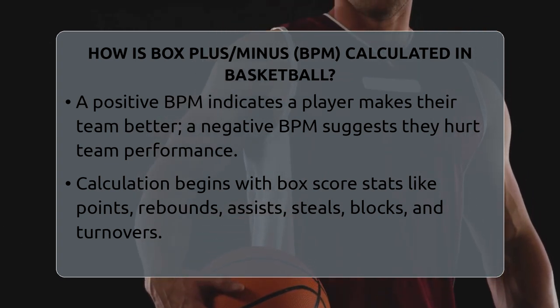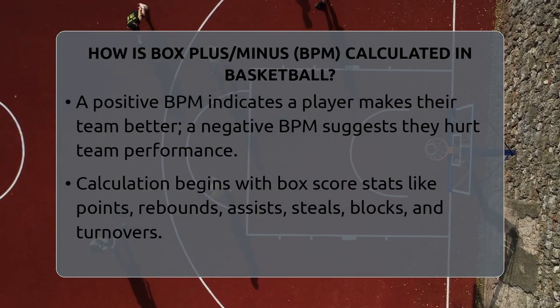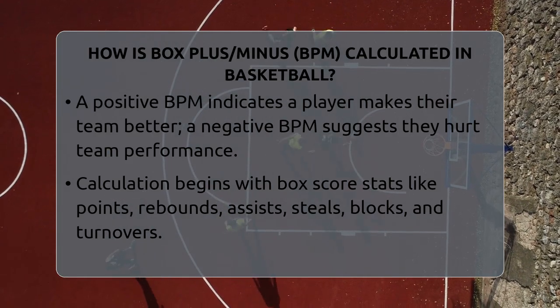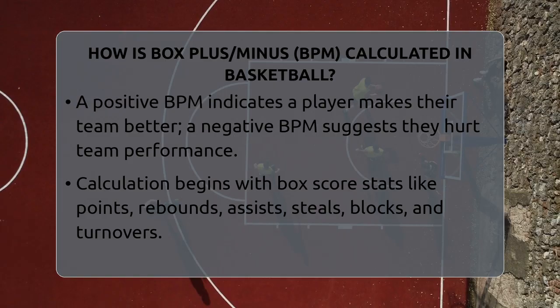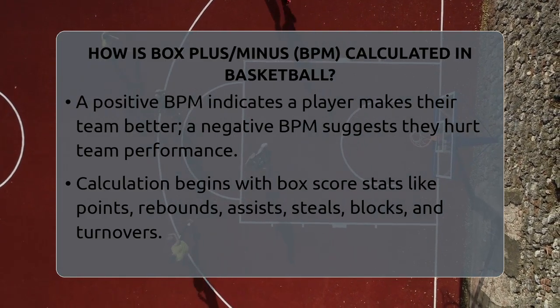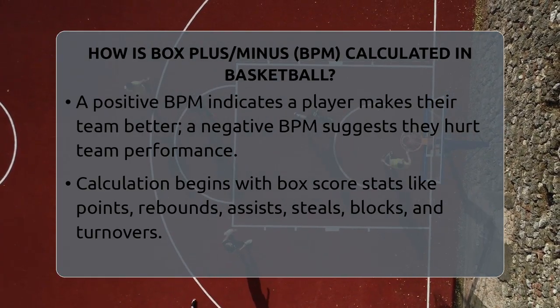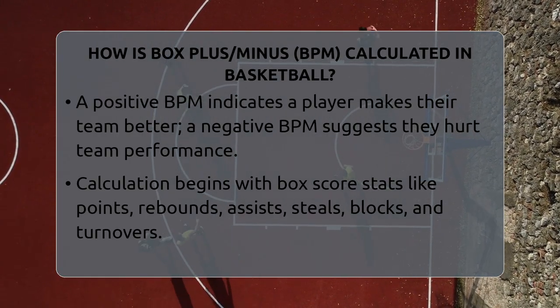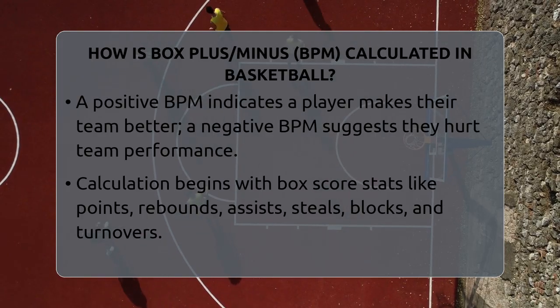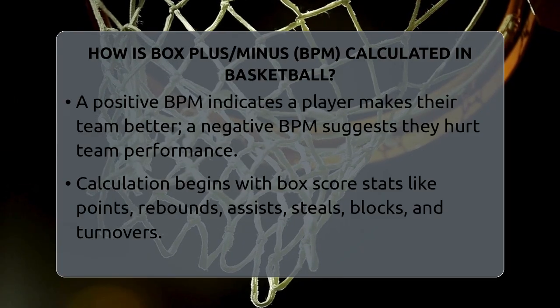The formula applies different weights to each stat based on the player's position. For example, guards might get more weight for assists, while centers get more for rebounds. It also considers how often a player uses the ball, their shooting efficiency, and other factors like assist percentage and three-point attempt rate.